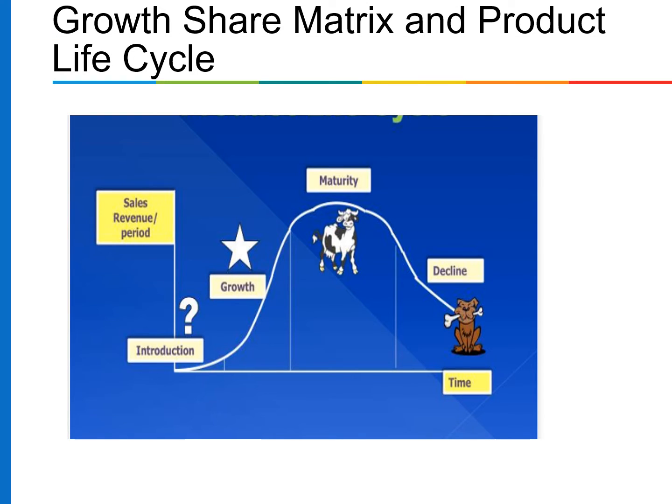Growth share matrix and product life cycle is explained in this exhibit. The growth share matrix has several characteristics that can limit its usefulness in today's business environment. First, one of the key assumptions is questionable. The relationship between market share and profitability is suspect. This tends to undermine the validity of the analysis and its implications, depending on the organizational measurement of success. A myopic market view can result from using market share as the principal measure of success.